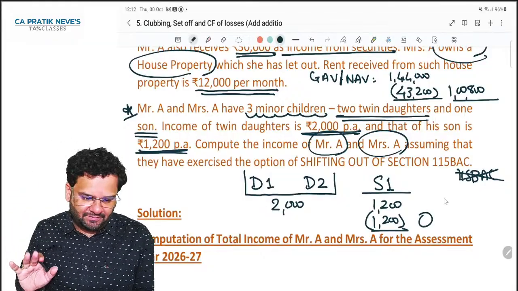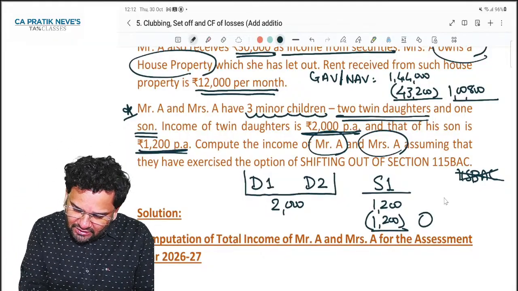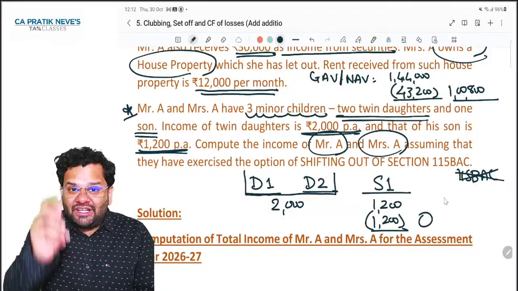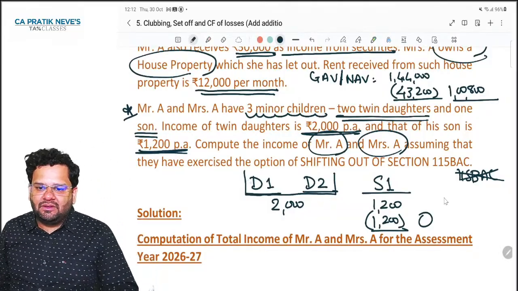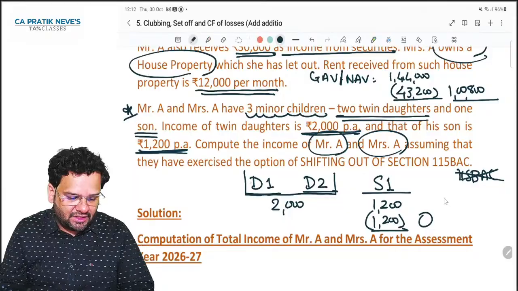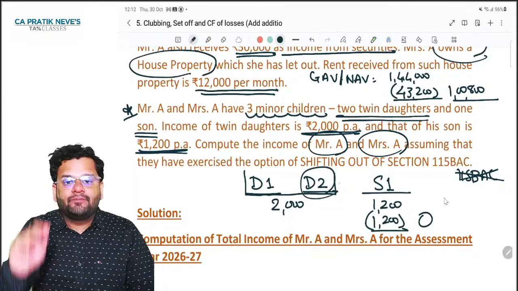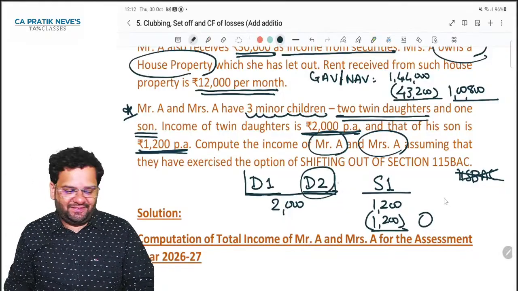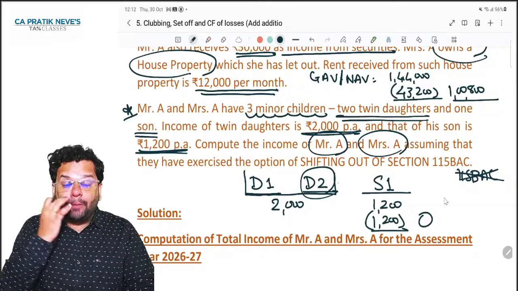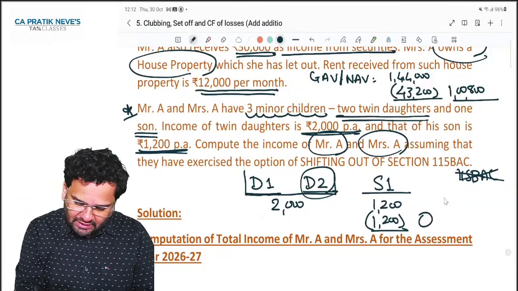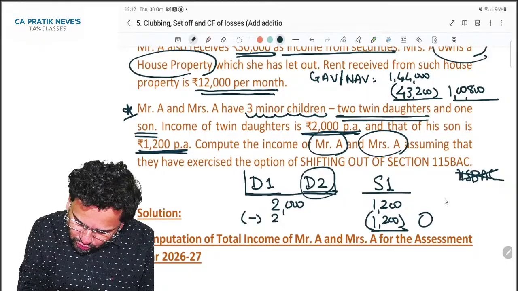Nothing will be clubbed. Same with D1, D2. For D1, daughter 1, exemption is up to 1500. For daughter 2, exemption is up to 1500. So total is up to 3000. But I have only 2000.